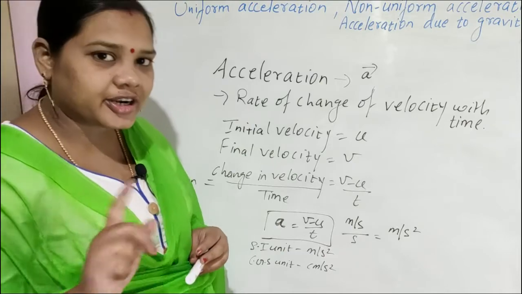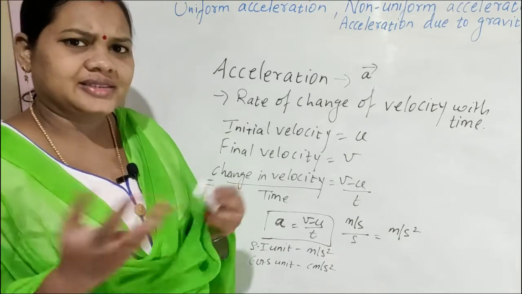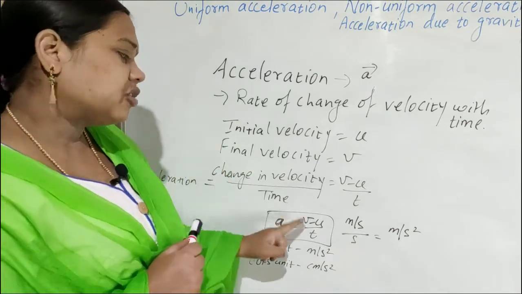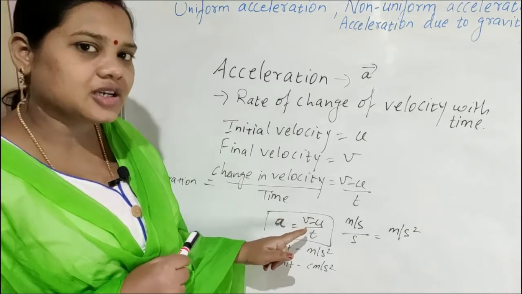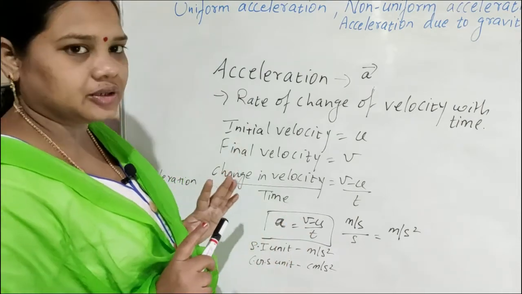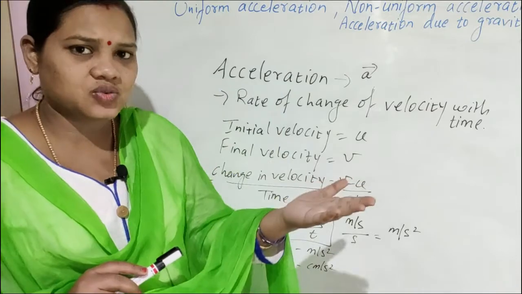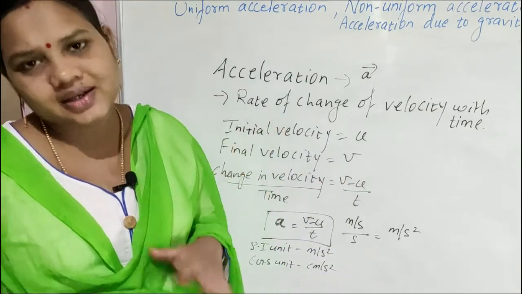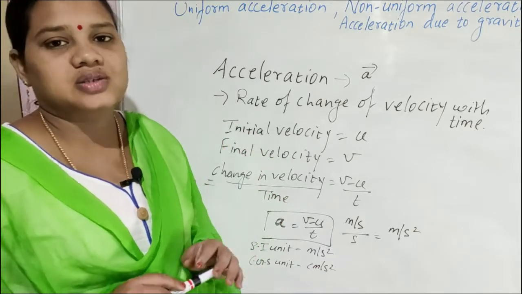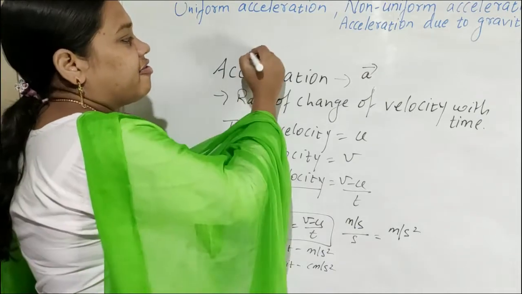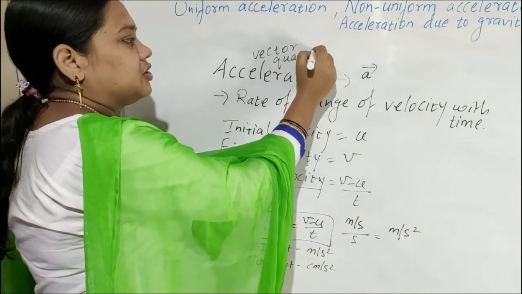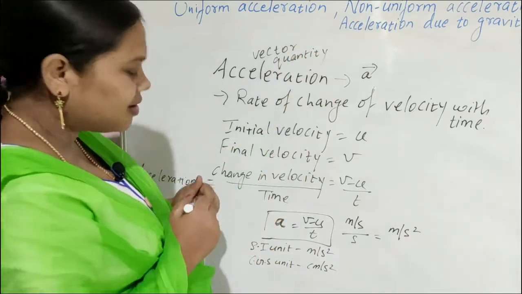But acceleration never determines the direction of motion. Acceleration is the rate of change of velocity. So what determines the direction? Velocity determines the direction of the body. Positive acceleration means velocity increases with time. Negative acceleration means velocity decreases with time. That much only. But the direction is determined by velocity. Understood now, children? This is all we discussed in the last class.